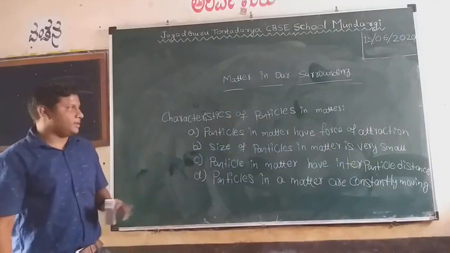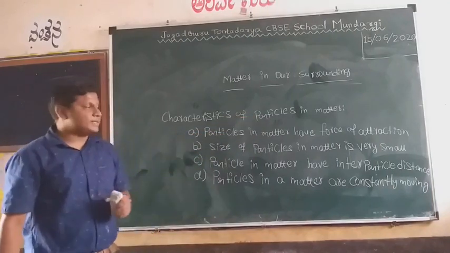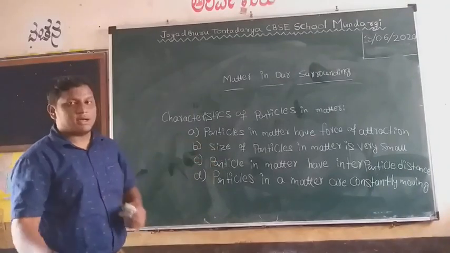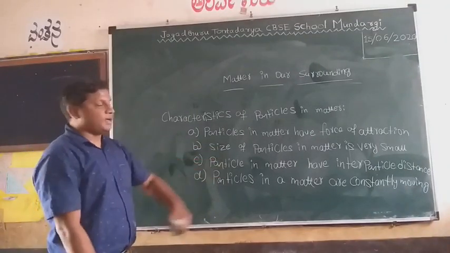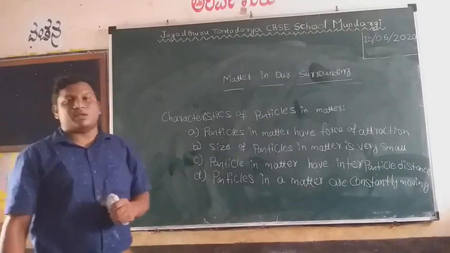There are four characteristics of particles which are present in the matter. The first one, particles in the matter have force of attraction. Size of particles in the matter is very small. Particles in the matter have interparticle distance, and the particles in the matter are constantly moving.